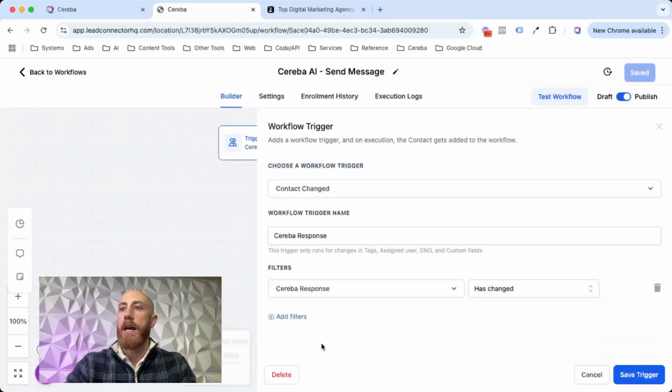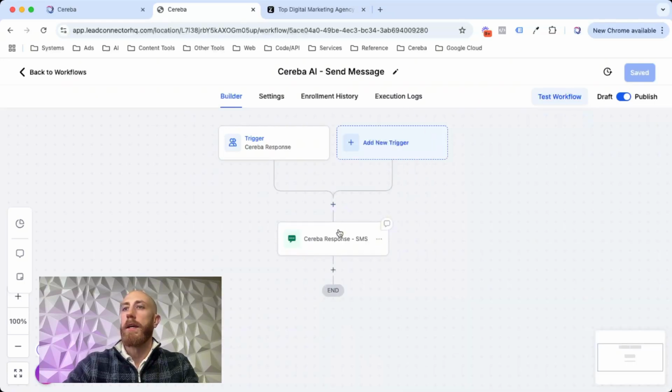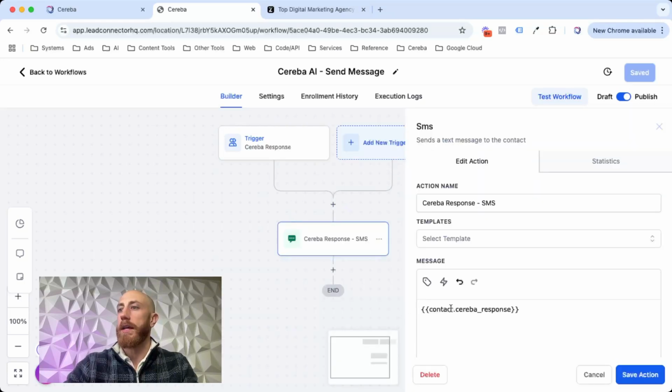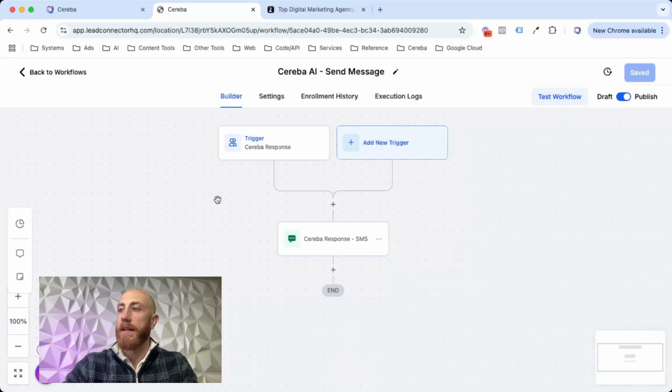Cool. And then we have a native integration with HighLevel. So we have a field that already got added to your HighLevel account. It's called Cereba response. Anytime this is changed, so that's what we do on our side at Cereba, we'll change that response anytime you get a new message, and that'll trigger your workflow here. And then you just add the SMS message right here as this field, Cereba response, and that's it.